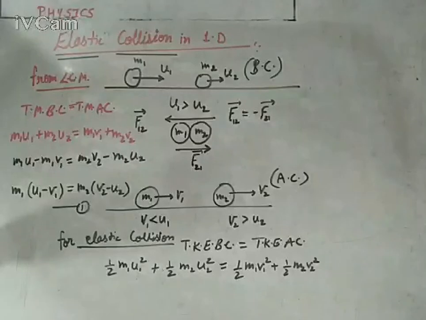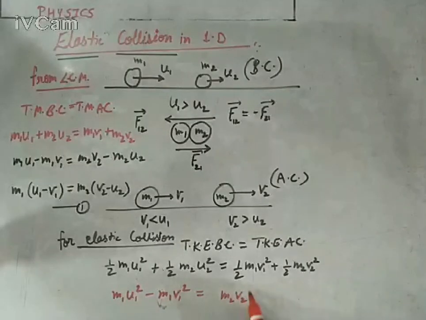So you will get m1 u1 square plus m2 u2 square equals m1 v1 square plus m2 v2 square. Take the first body's information on the left side and the second body's information on the right side. So you will get m1 u1 square minus m1 v1 square equals m2 v2 square minus m2 u2 square.